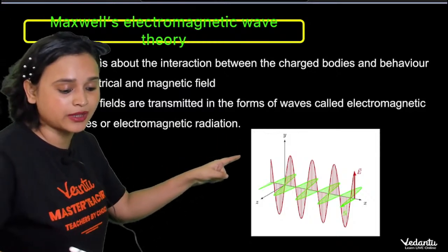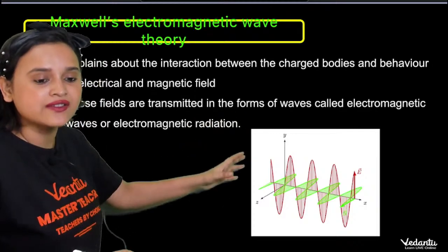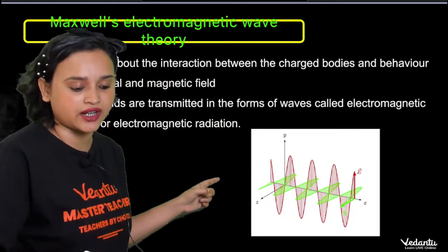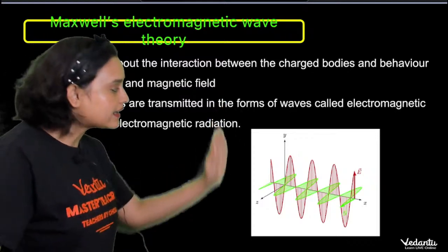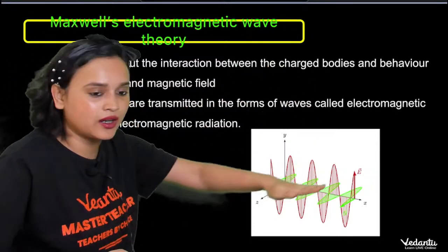And look at this, everybody. The waves are perpendicular to each other. Do you notice this? The red color ones are like this, and the green color ones are like this.